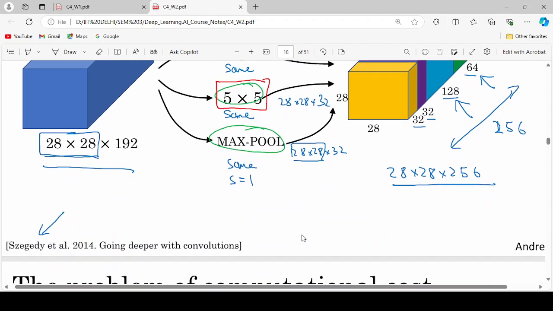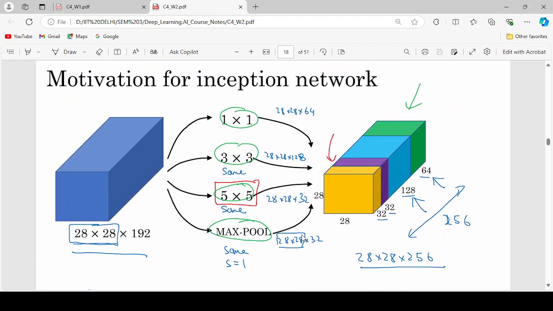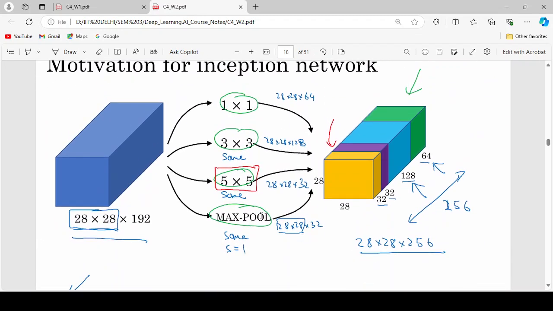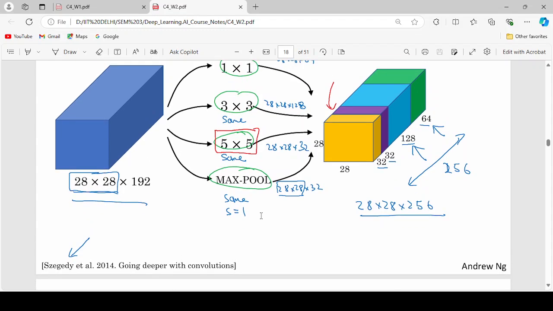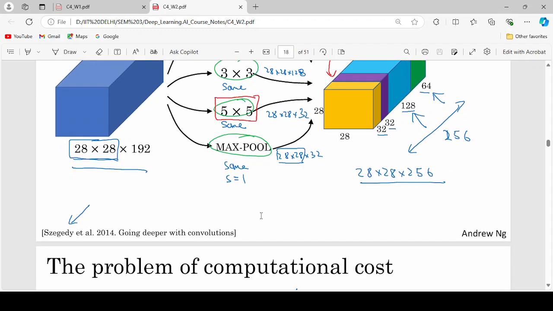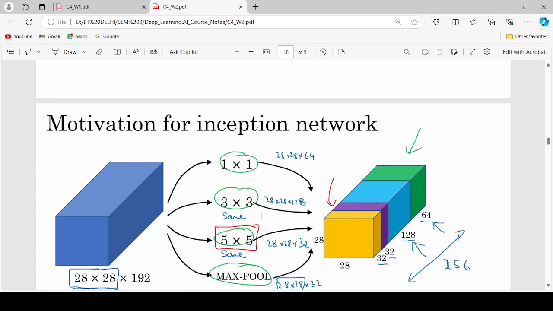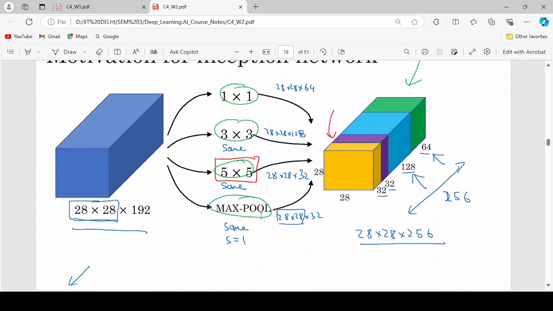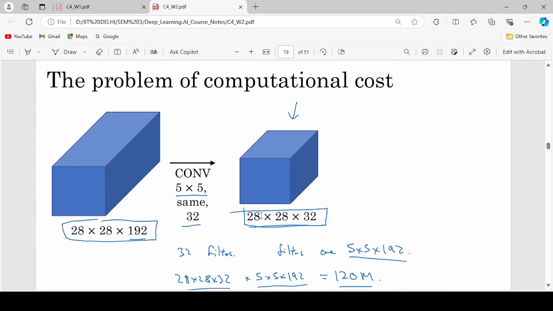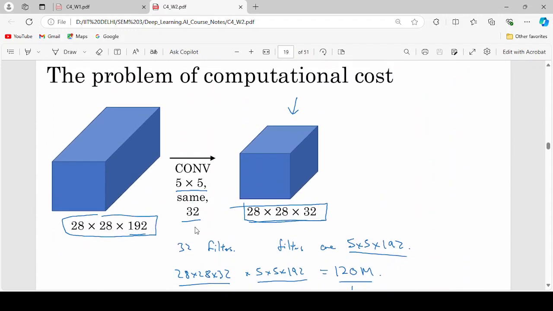So you are getting 256 number of filters and an output size of 28 by 28 by keeping same convolution. This is how the inception network looks. You will see it in detail. Here you can see 28 by 28 by 192 and 28 by 28 by 32, where I used 5 by 5 same convolution with 32 filters.